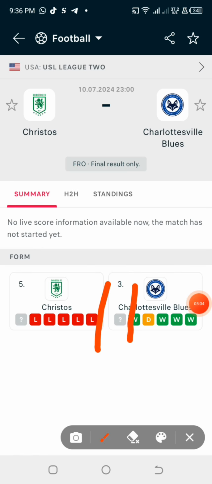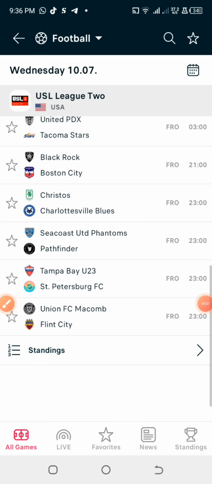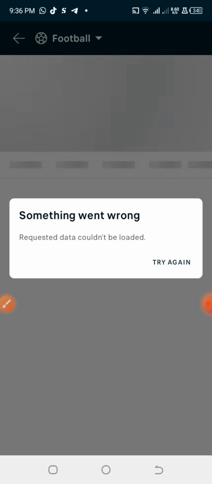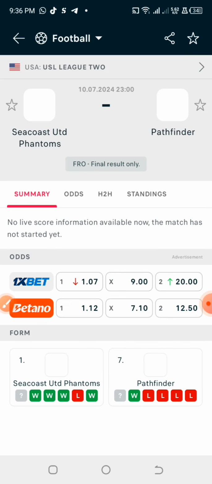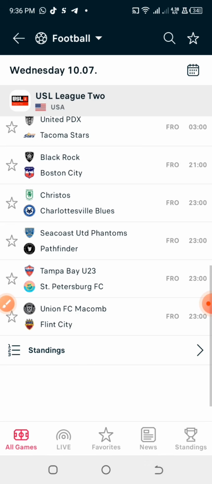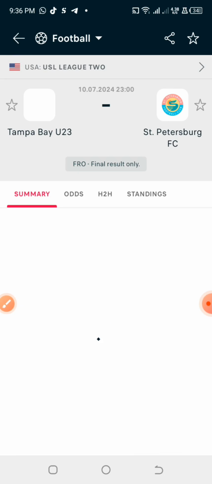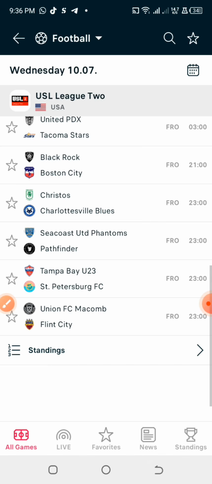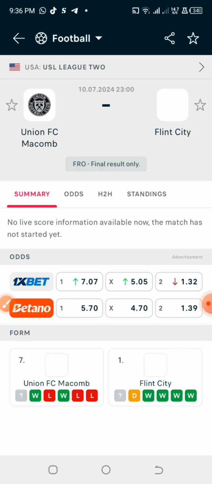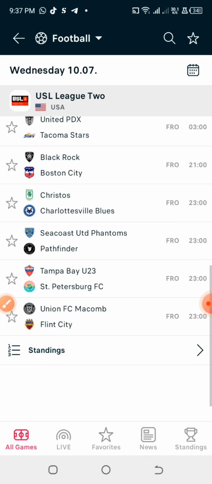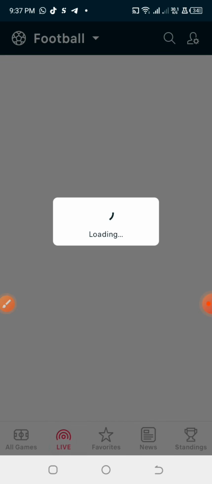In these particular games, the bookmakers are not providing the odd, but the away team is currently in form, and for me, it is clear that the away team should win or draw. So we are skipping that game for our straight draw prediction. We already have a few games as straight draws so far. Unfortunately, in this particular game, you should be expecting home or draw, or home to win, so you have to skip games like this. Games like this also, skip it. Let's check the last game here. We skip this one also. So far we only have a few games as straight draws.